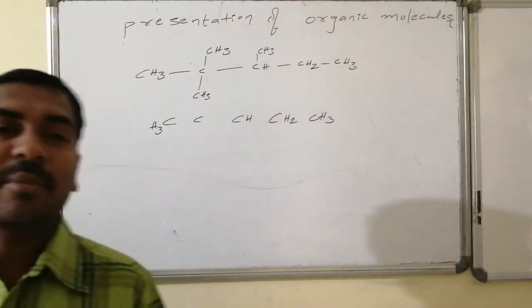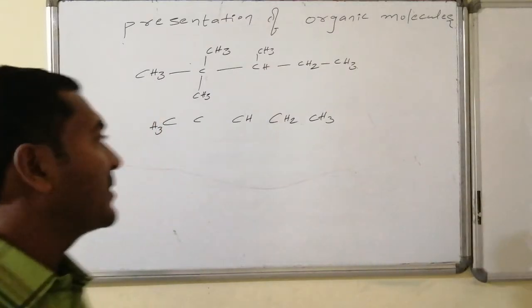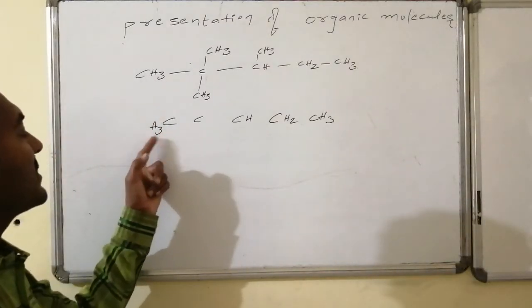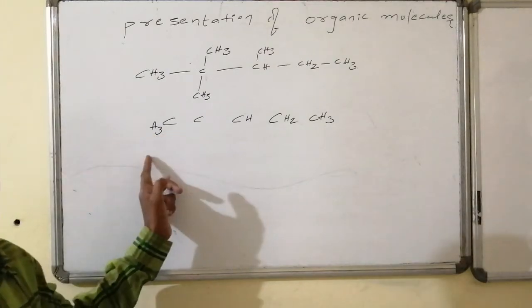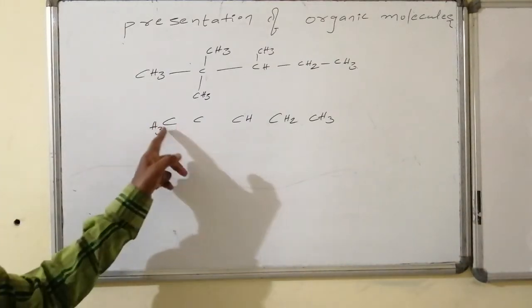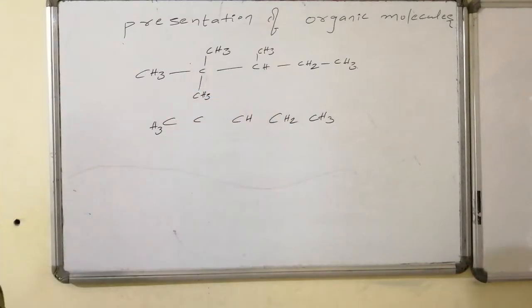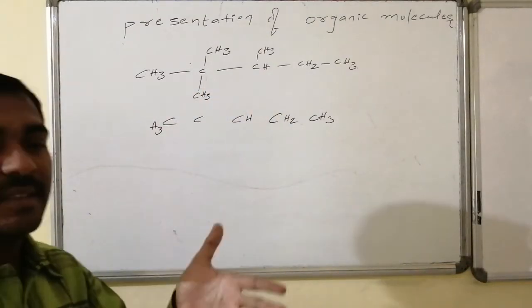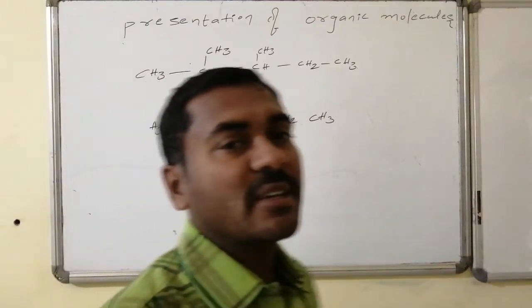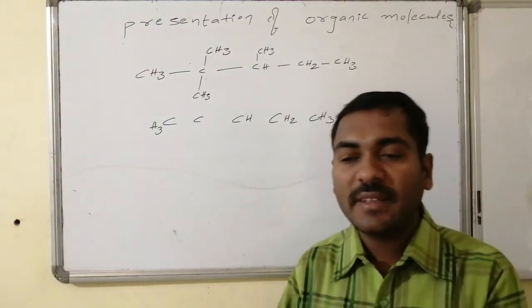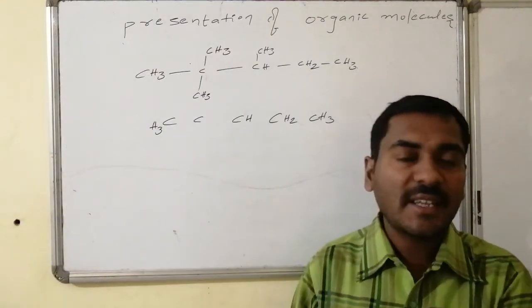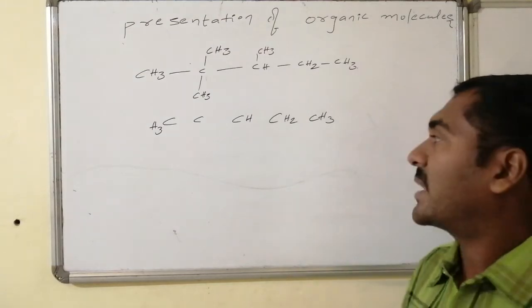Whereas generally carbon maintains 4 as its valency, out of 4 valencies, 3 valencies of this carbon are satisfied by the hydrogen, and the remaining valency is connected with this carbon. And this carbon also maintains 4 as its valency, and as it is the middle carbon atom, 2 valencies are satisfied by the left portion of the connected chain as well as the right portion of the connected chain.